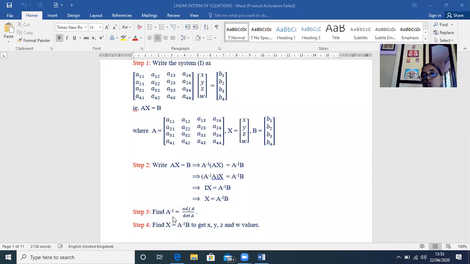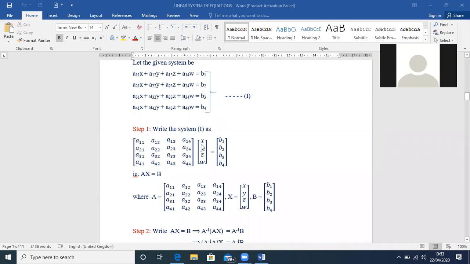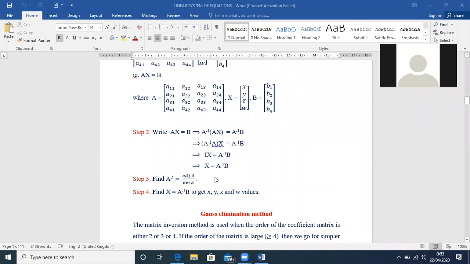And then your aim is to find X, Y, Z, W, the column matrix, which is denoted by capital X. So capital X is the product of A inverse and B. Just now you got the inverse of the matrix A, a matrix of order 4 by 4, and B is a matrix of order 4 by 1. When you multiply those two, you get a matrix of order 4 by 1.